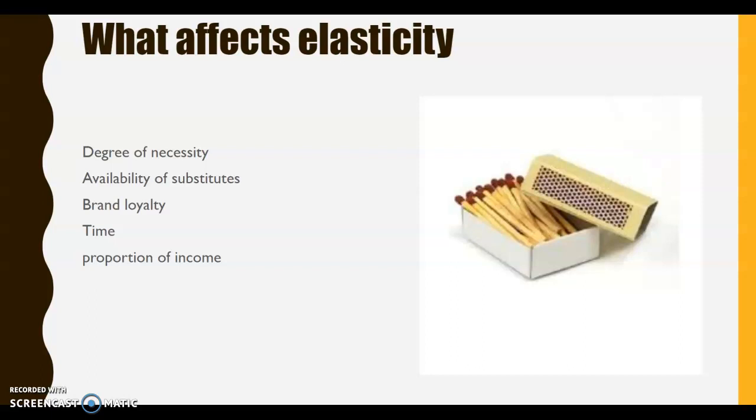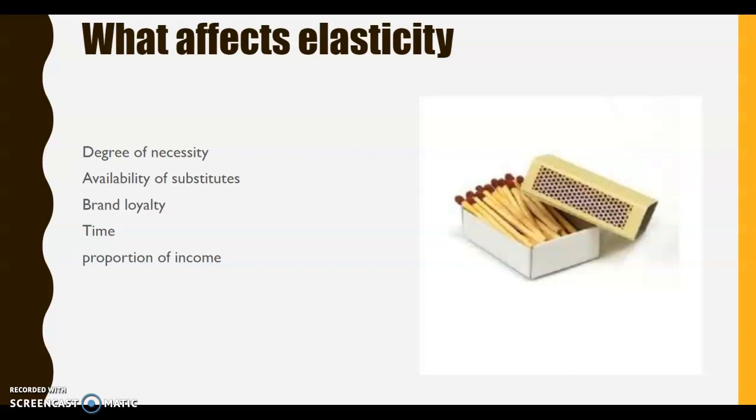Something that would make a product inelastic is brand loyalty. So, you know, if you're an Adidas person, you always buy Adidas trainers, they put the prices up, it's going to take a bit more than that for you to switch to Nike. So where there's a brand that you really, really feel loyal to, that's going to be a price inelastic product.